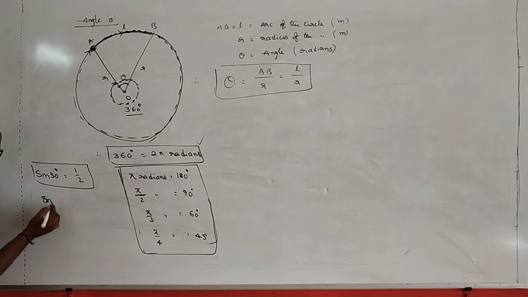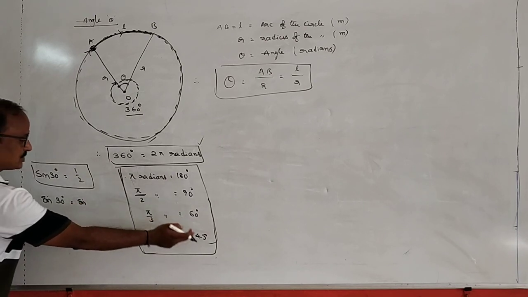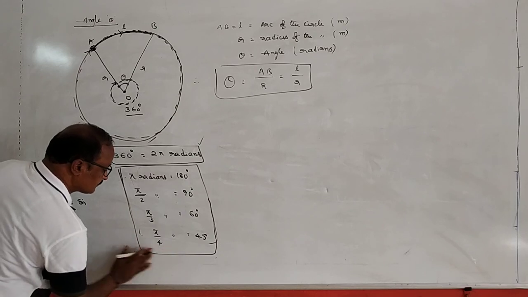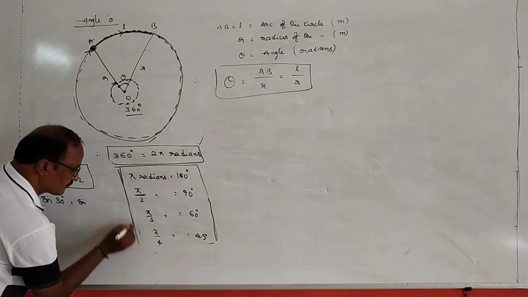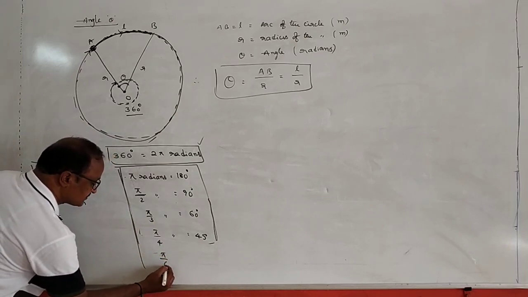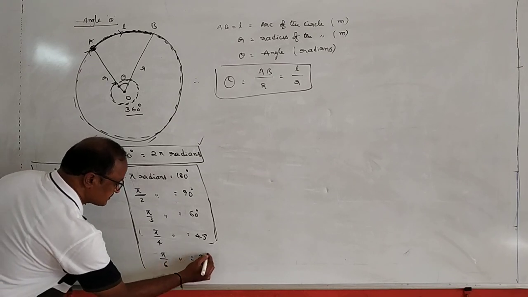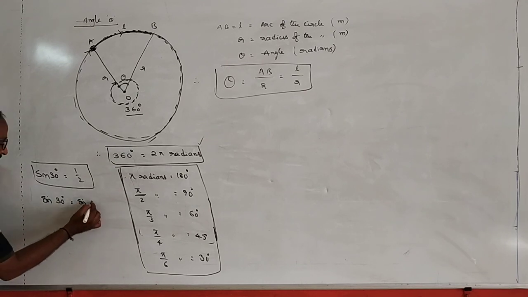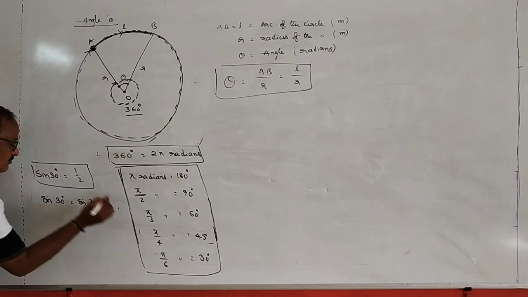Sin 30 degrees, 30 degrees is equal to pi by 6 radians. Pi by 6 radians is equal to 30 degrees. Sin pi by 6 is also equal to the same value, 1 by 2.